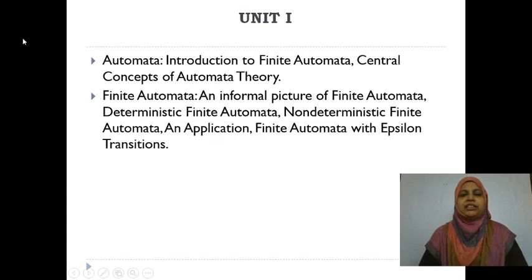Now, the Automata Theory subject is divided into 5 units. In Unit 1, complete automata. What do you mean by automata? Introduction to finite automata, central concepts of automata theory. What do you mean by automata theory? You are going to learn all those things, and finite automata, deterministic finite automata, non-deterministic finite automata, all those things here.